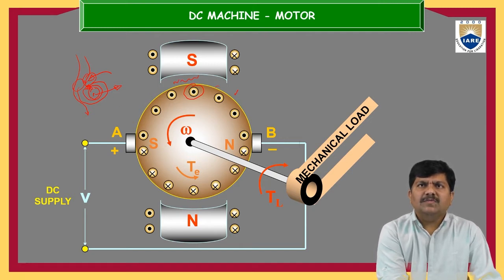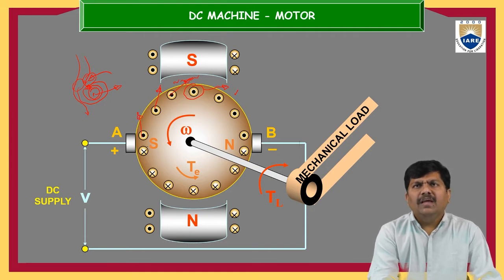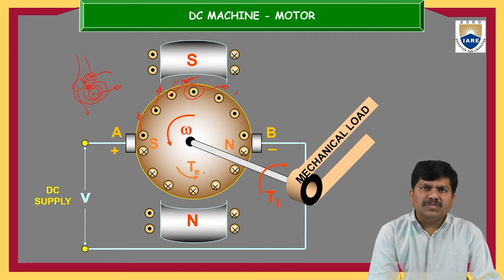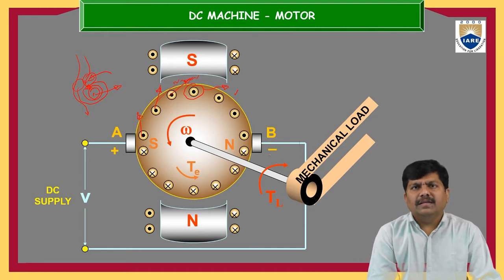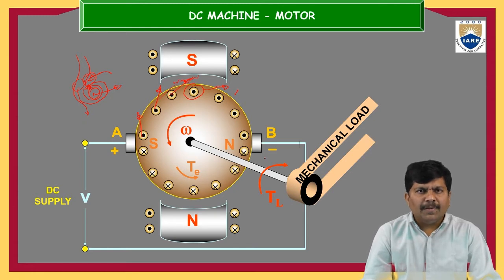Because of these centrifugal forces, this particular conductor may be pulled in this direction. Similarly, the same thing happens to this conductor here, and it may exert some force here and here. Finally, these are the circumferential forces experienced by all the conductors because of the interaction of two magnetic fields: one is the main magnetic field produced by the north and south poles, and the other is the magnetic field produced by the armature conductors. There are repulsive forces.